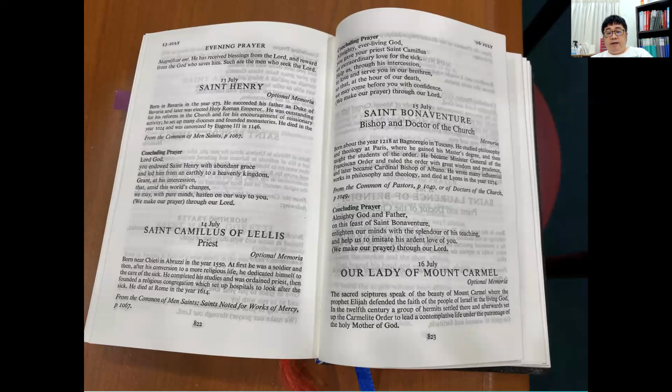In most cases, the part which we need to refer to is at the proper itself, which is the concluding prayer on page 823. The rest of the prayers and the parts can be found at the common of pastors or doctors of the church at the respective pages. You can turn to page 1040 or 1049 for more details for morning and evening prayer of the memorial.